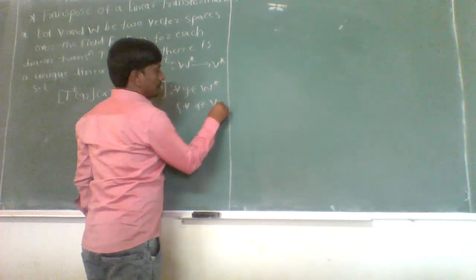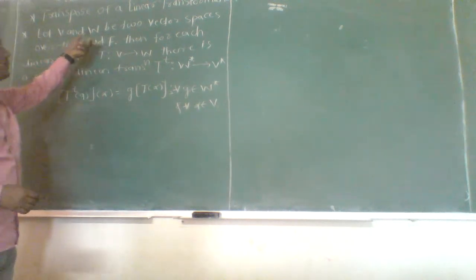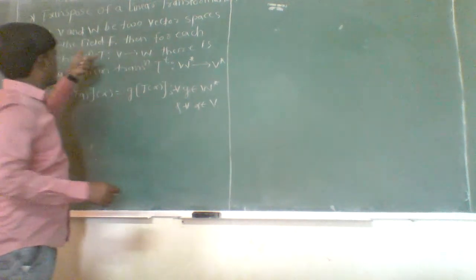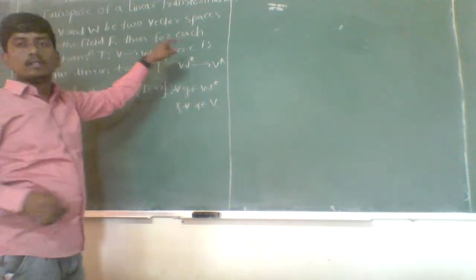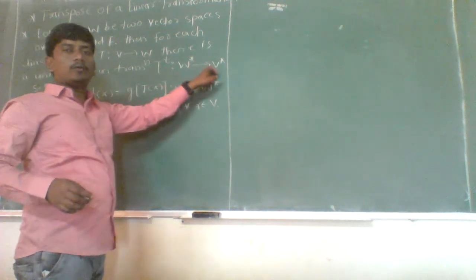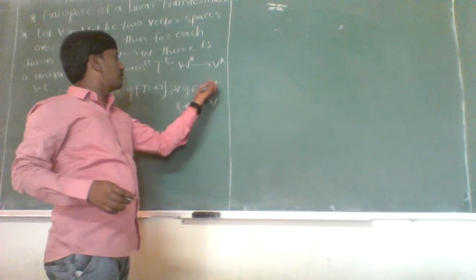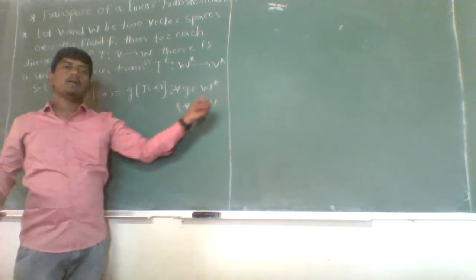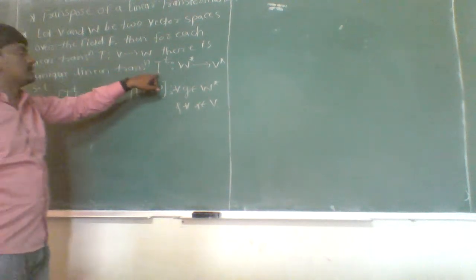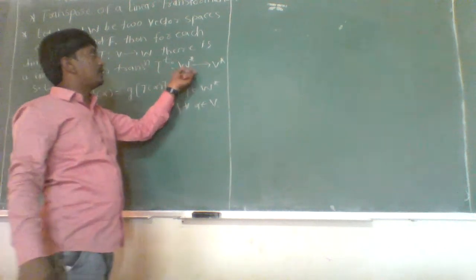So here, if V and W are two vector spaces over the same field, then for each linear transformation T from vector space V to vector space W, there is a unique linear transformation T to the power T from W star into V star, such that T to the power T of G of alpha is nothing but G composite T of alpha for all G belonging to W star and for each alpha belonging to V. So here we have to show the existence of such a linear transformation T to the power T from W star into V star.